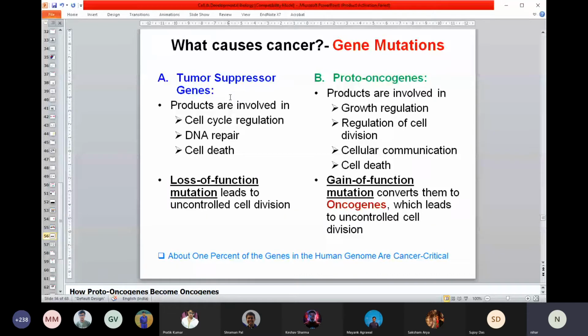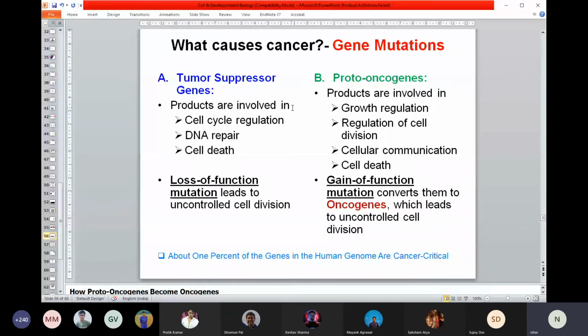The cell cycle will not be negatively regulated, or the tight regulation of the cell cycle will be gone. So the cell will start dividing rapidly. And if multiple tumor suppressor genes are mutated, then inevitably there could be chances of getting a tumor. So there is a group of genes called tumor suppressor genes which negatively regulate the cell cycle.